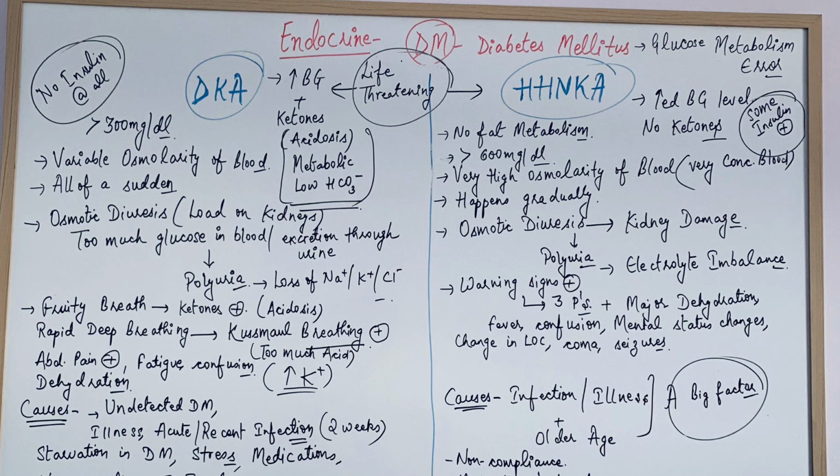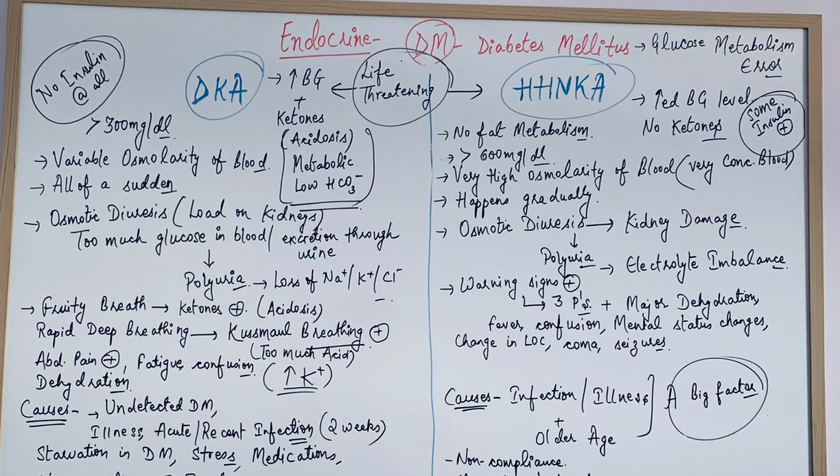In HHNKA, because there are increased blood sugar levels, very severe dehydration is also there, but it is more than in DKA, because in HHNKA the blood sugar levels are much higher, so major dehydration is there.